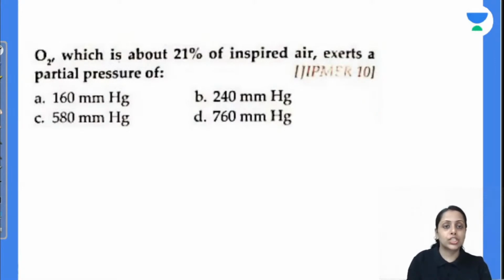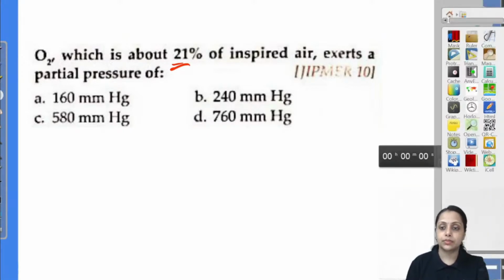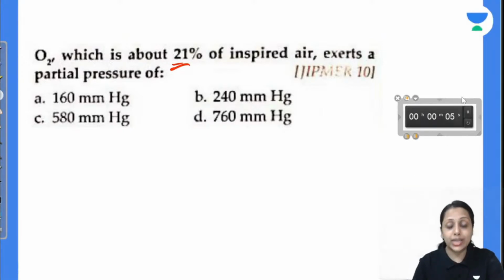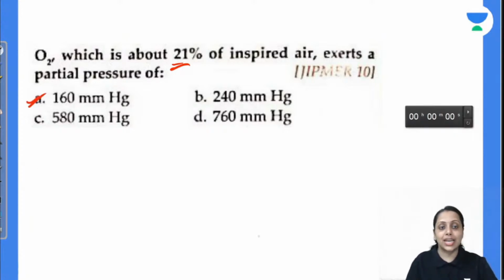Coming to the next one: oxygen, which is about 21% of inspired air, exerts a partial pressure of 160, 240, 580 or 760 mmHg. It exerts a partial pressure of 160 mmHg, because our barometric pressure is 760, and 21% of it is 160.